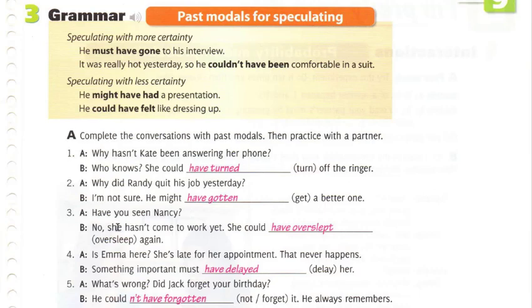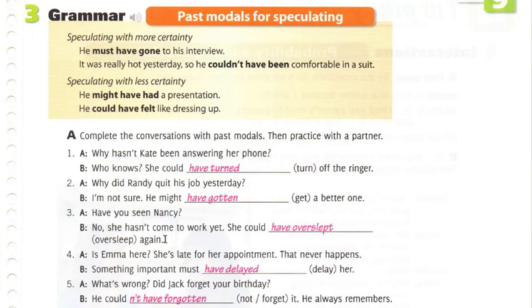Number 3, A, have you seen Nancy? B, no, she hasn't come to work yet. She could have overslept again. So oversleep is irregular, so we change the EP to PT to make it into its past form, plus adding the auxiliary word have to make it into a past modal for speculating that no, she hasn't come to work yet. She could have overslept again.